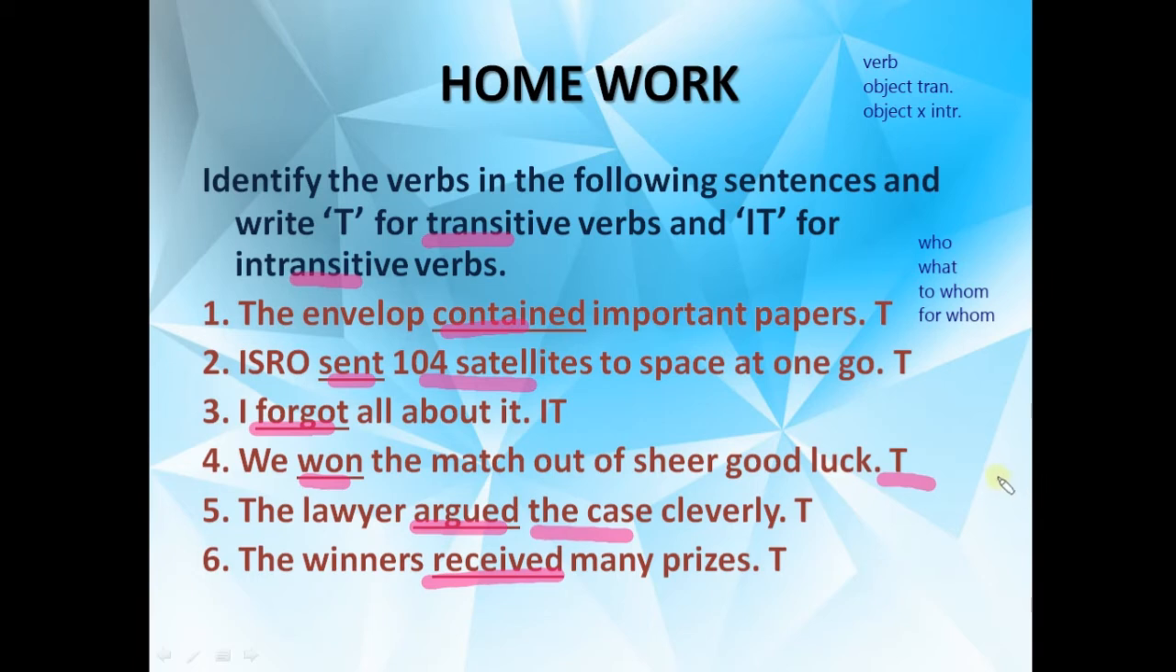So I hope you have done this homework carefully. And if you have forgotten, who or what, these are which objects? These are direct objects, and to whom and for whom, these are indirect objects. So don't forget this also. Fine. Now let's continue further.